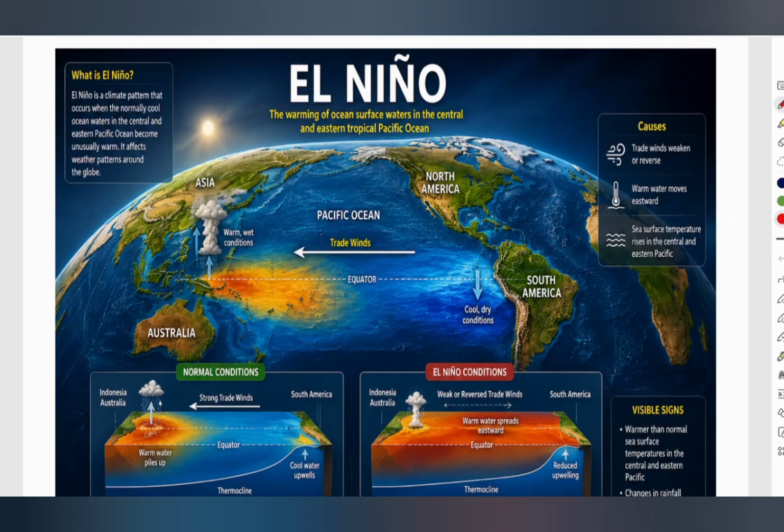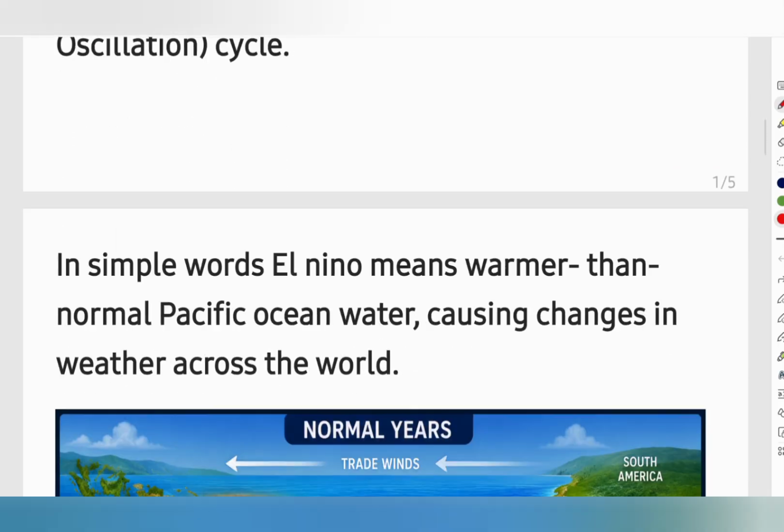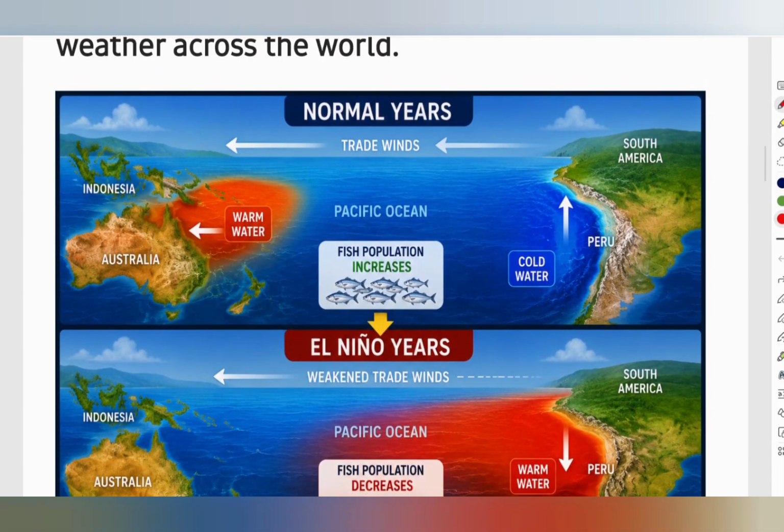Right? What is El Nino? Can we understand an abnormal condition without first understanding the normal condition? So, before learning what El Nino is, let us first understand how the Pacific Ocean normally behaves. Right? Let us see the normal condition of the Pacific Ocean. How does it behave normally?